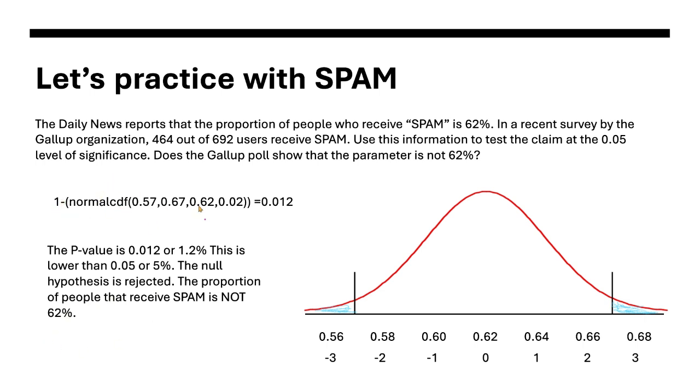So remember though, when you do this, you are not looking for the area between 0.57 and 0.67. You're looking for the tails. So you have to do 1 minus that because the area under the curve is a probability of 1, or 100%. You're looking for the tail end, so you have to do 1 minus that number right there.